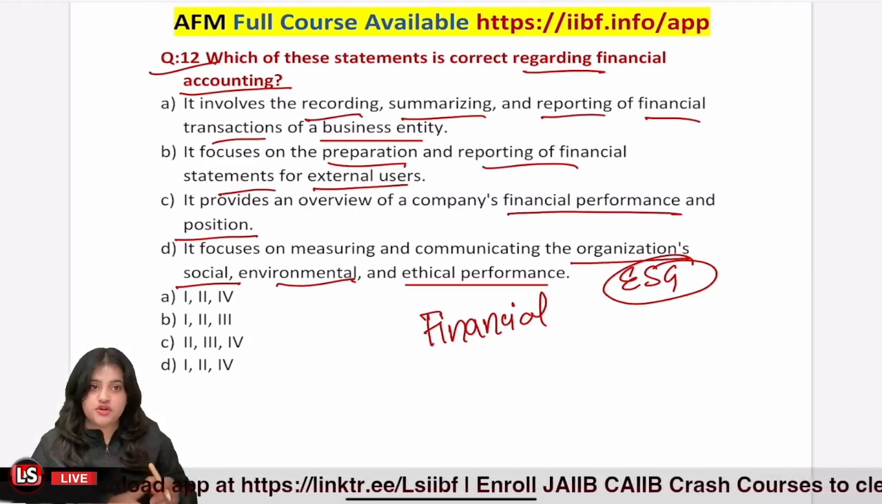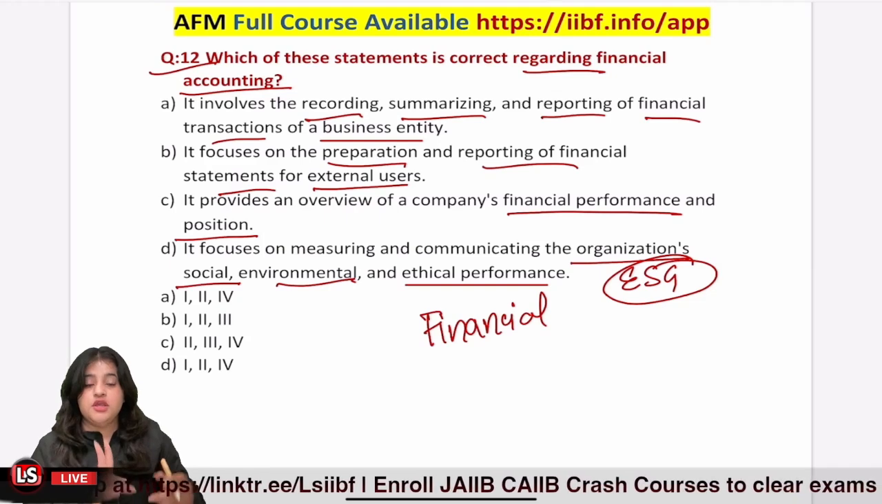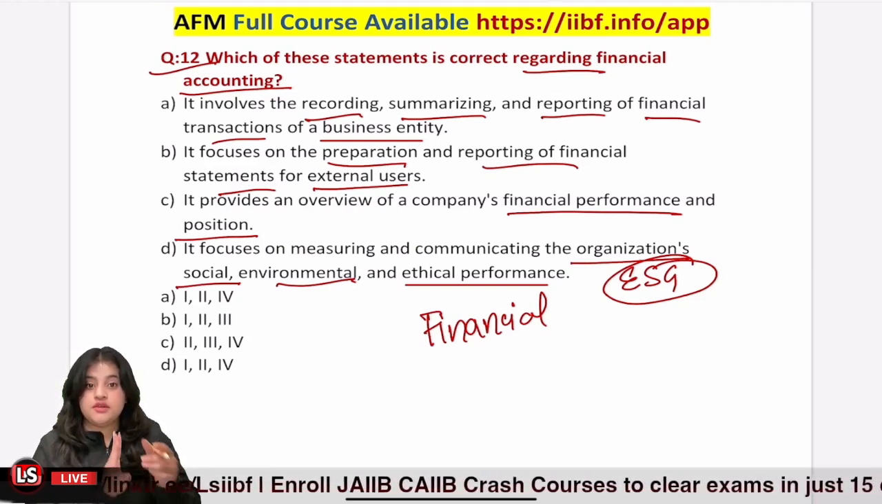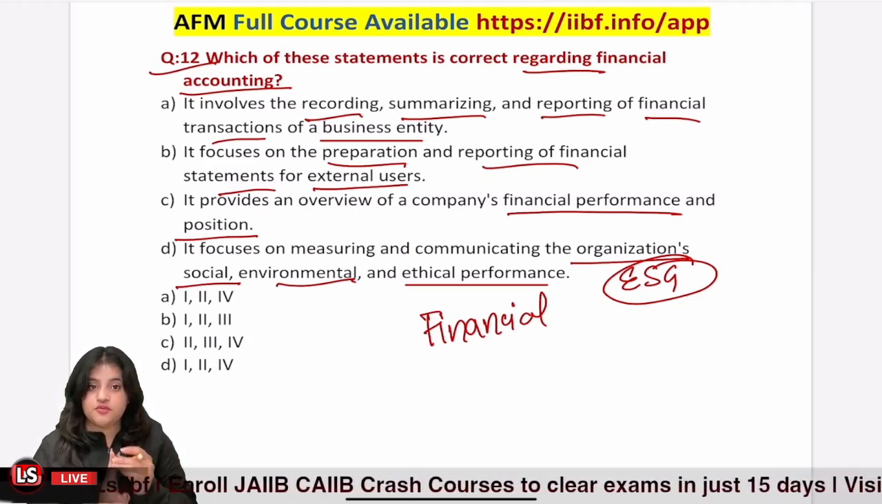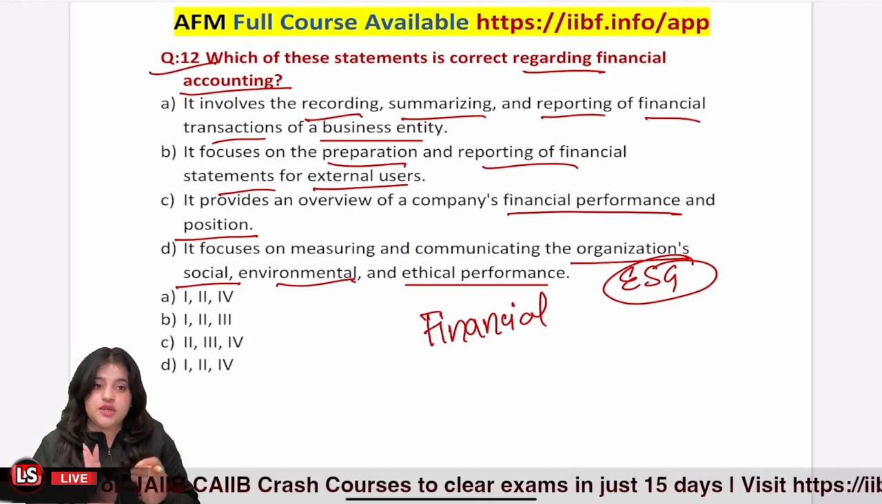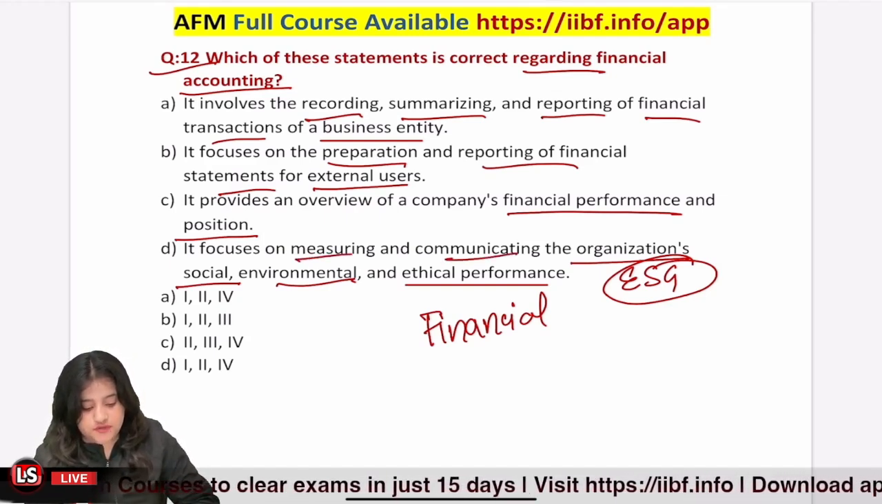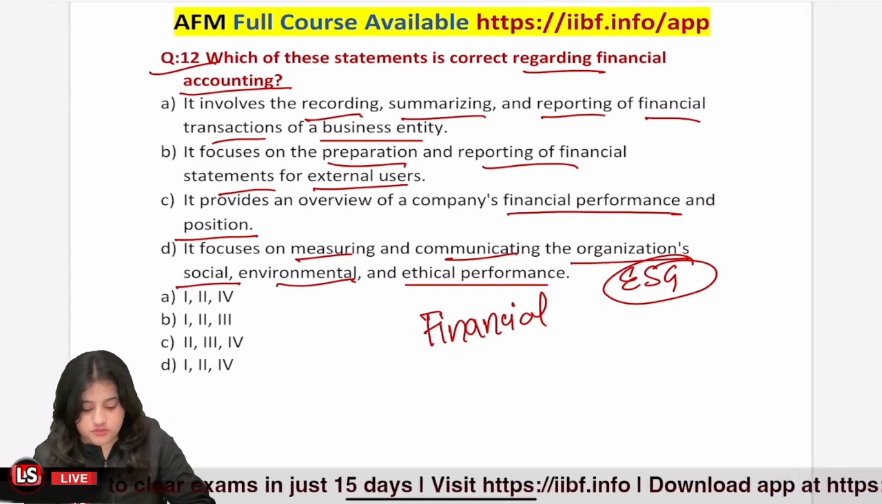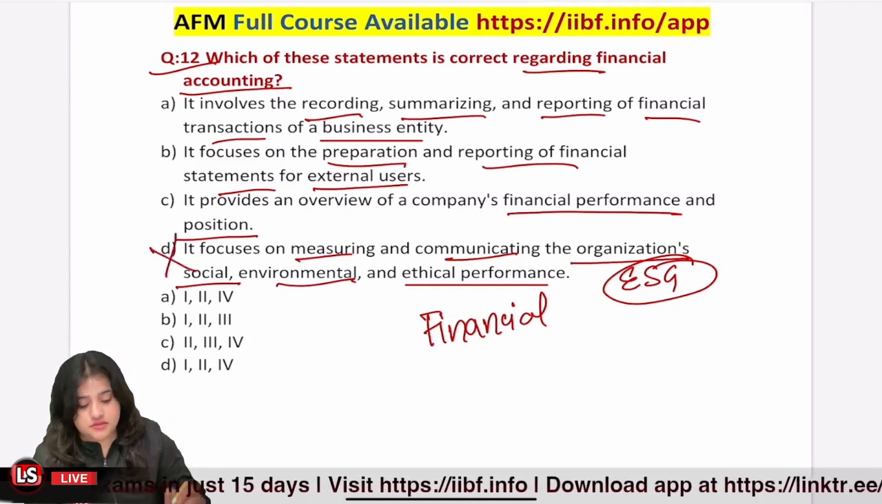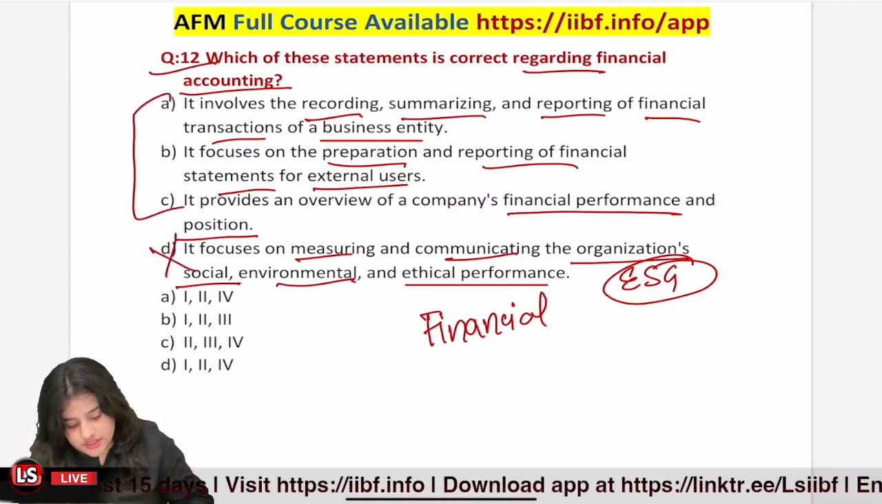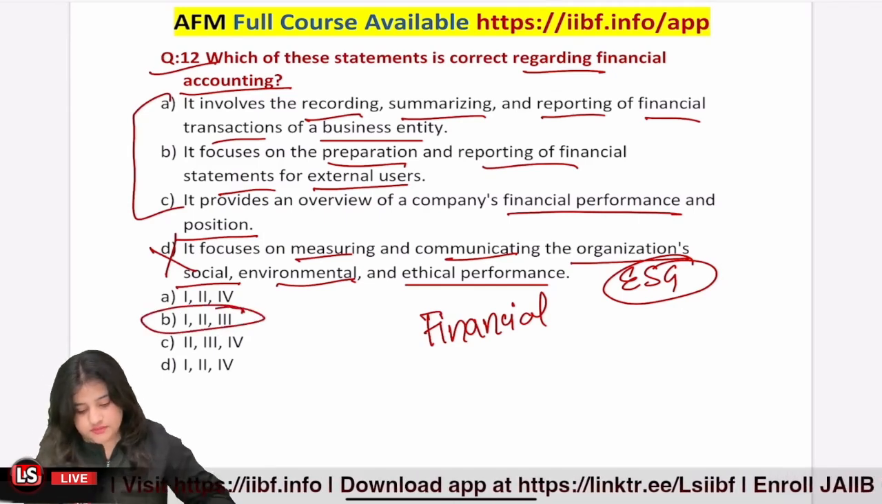In financial accounting, we record, summarize, and report. We prepare financial statements. We get an overview of our financial performance and position, but we do not measure or communicate the social, environmental, or ethical performance. So option number D is not correct. So these three statements are correct, and this is our correct answer.